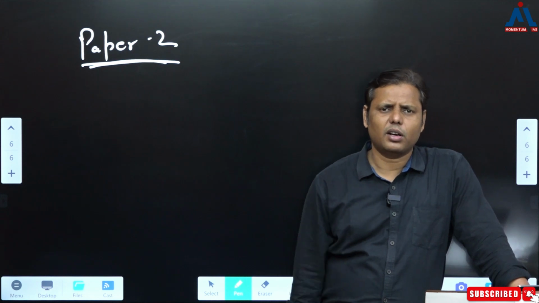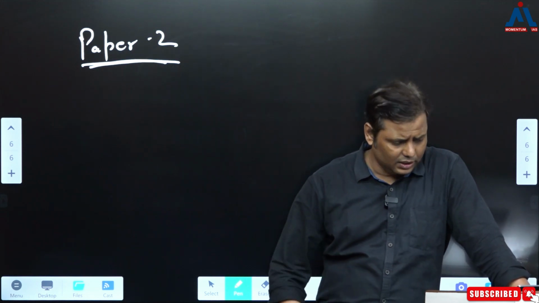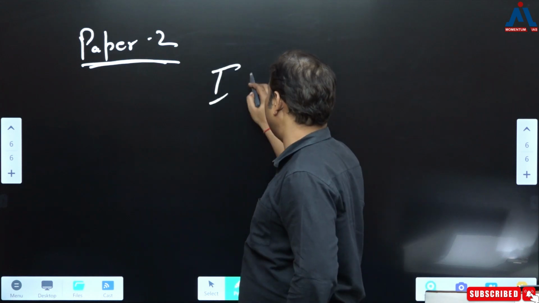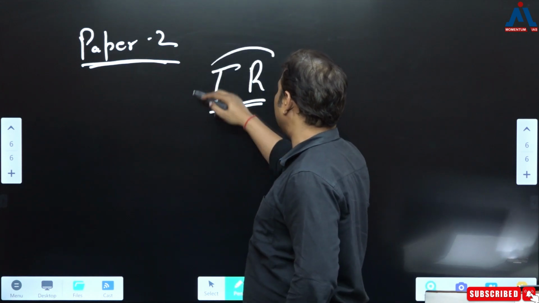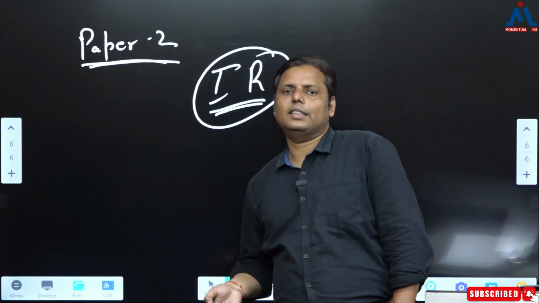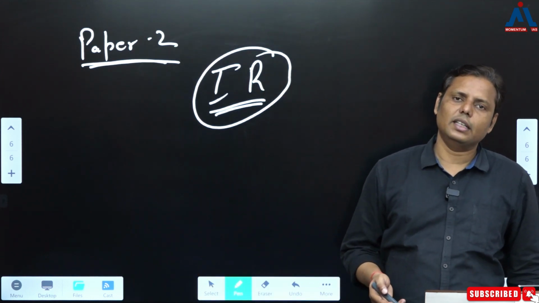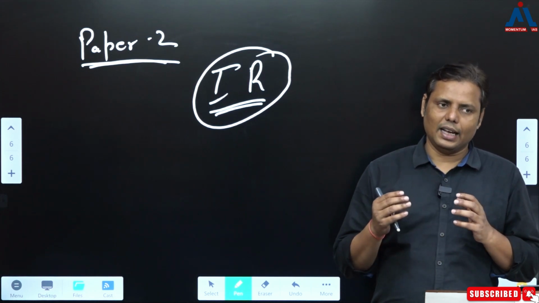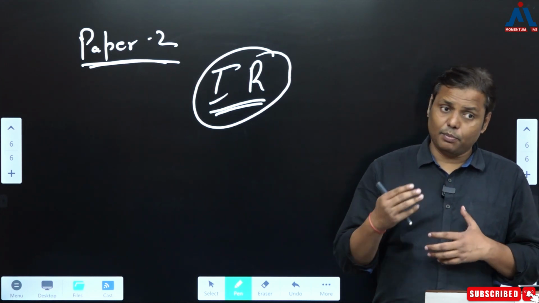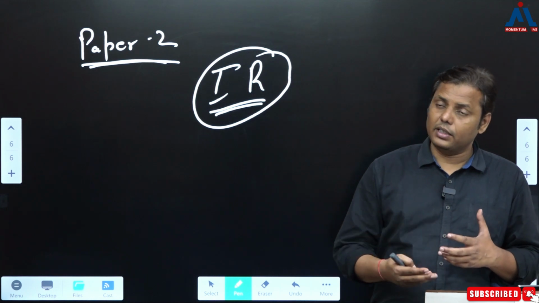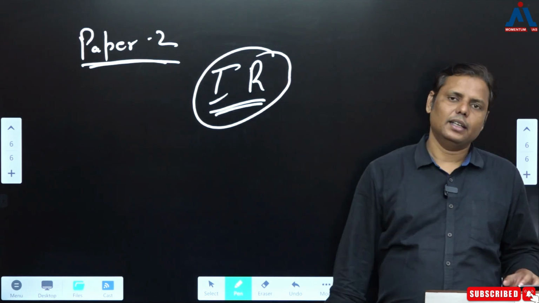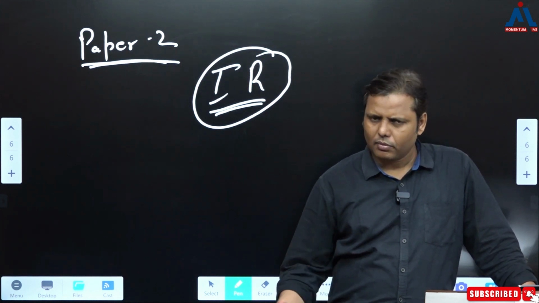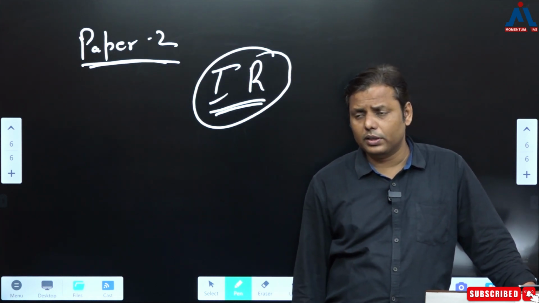In a similar way, we can talk about civil services, which is part of paper 2 related to governance. And most importantly, we can't skip the issues related to IR. When it comes to IR, can anybody make you understand IR without a good knowledge of world history? By the time you do not understand world history, and then the relationship of the various countries of the world with India, I think that part cannot be dealt with properly. So that's how we can say in paper 2 also some sort of impact can be noticed.